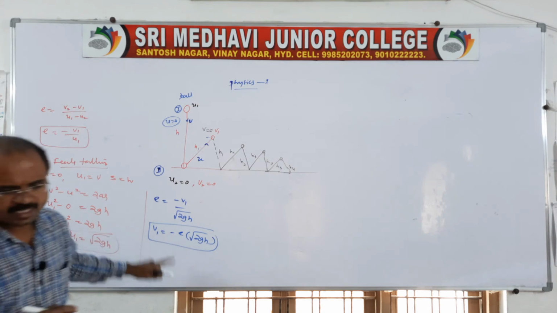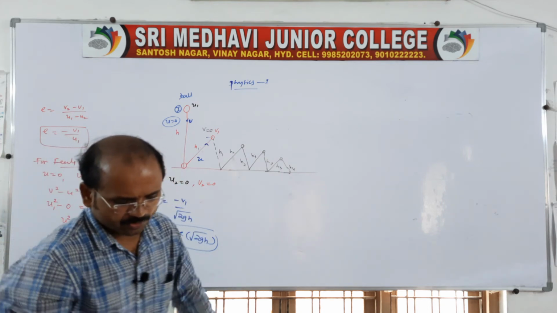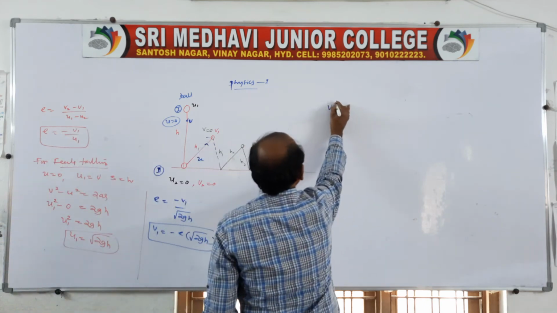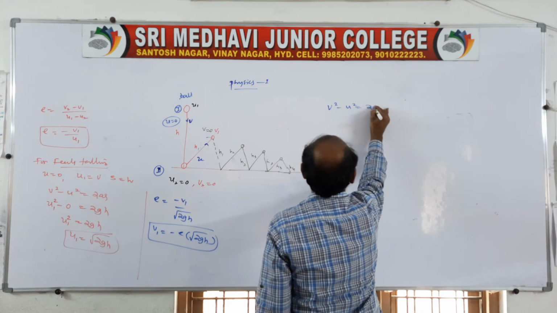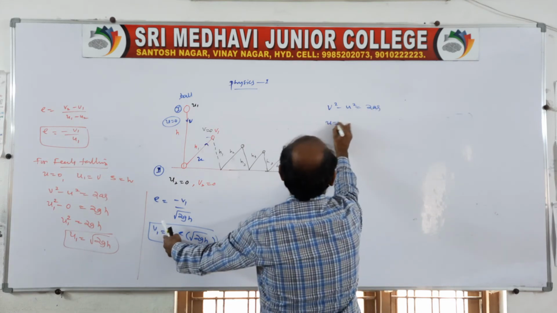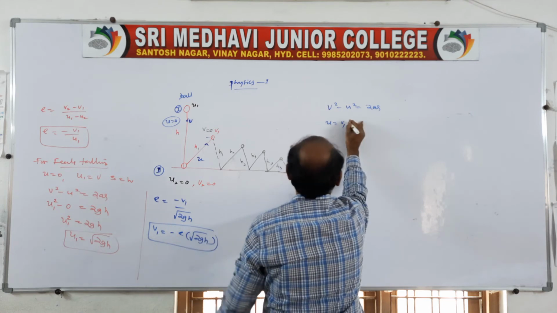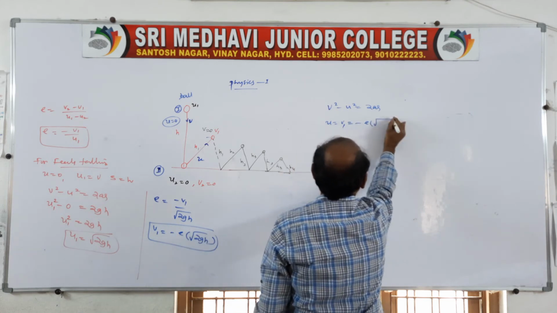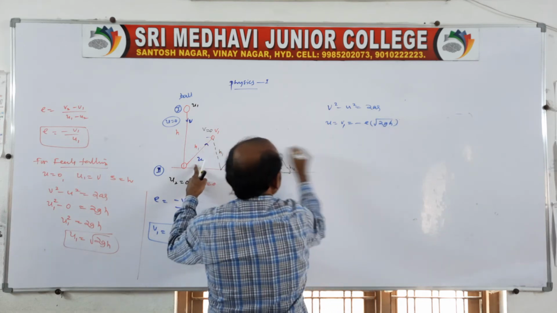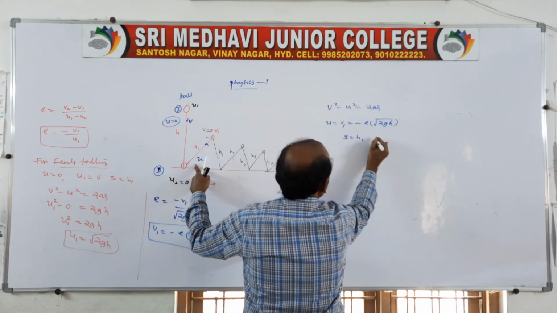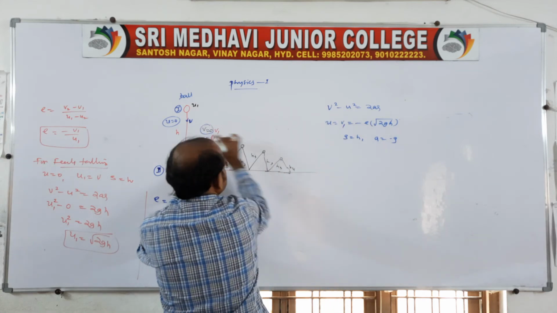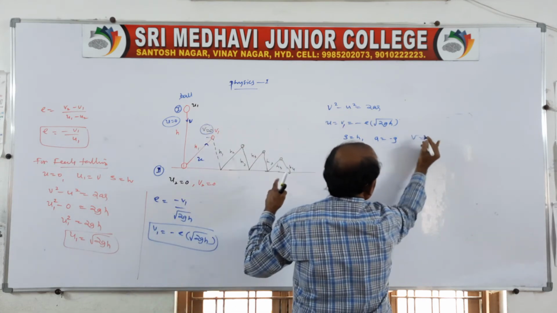Coming to the point, for a vertically projected body, again v square minus u square is equal to 2as. The body moves with initial speed u equal to v1, given as minus E into root over 2gh, and it rebounds through a height h1, so s is equal to h1, a is equal to minus g, and at the maximum height the final velocity becomes 0.